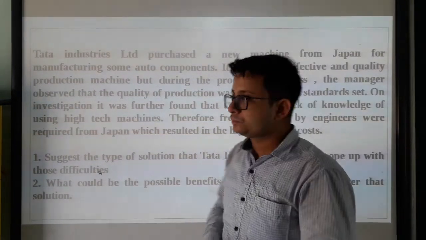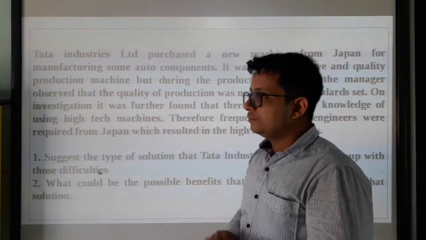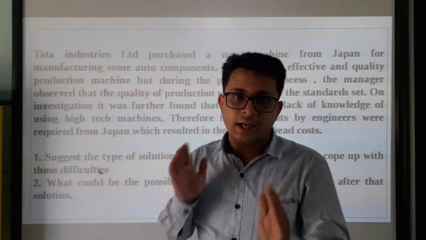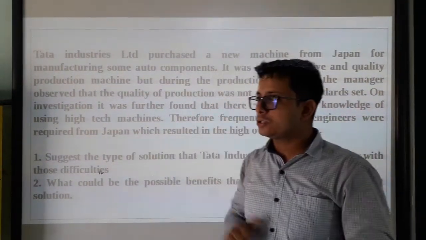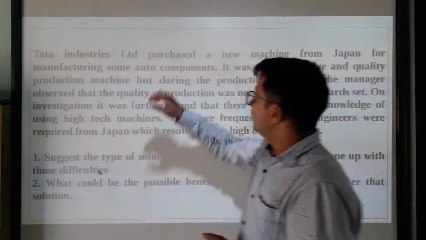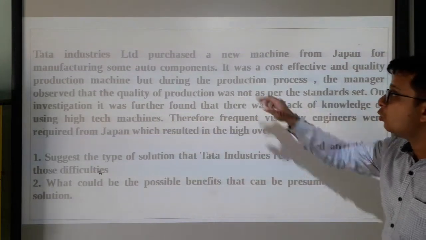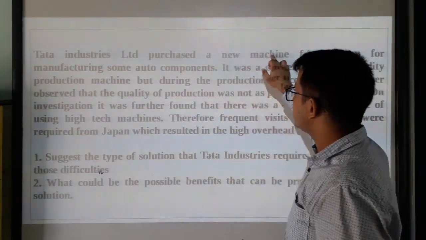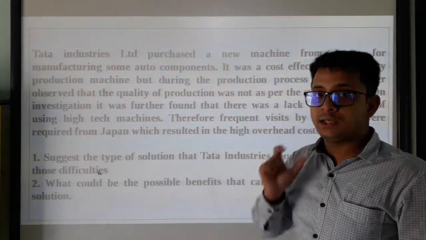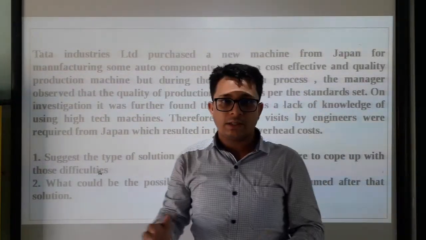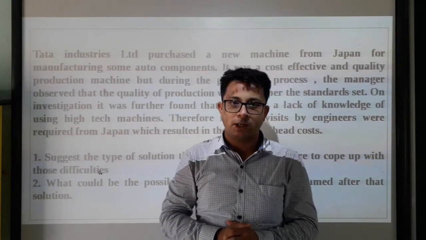Just by reading this, one topic comes to our mind. Tata Industries Limited has purchased a new machine. Here the keyword is new machine, and another keyword is Japan.